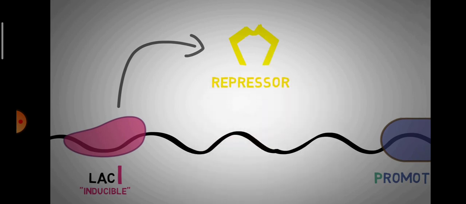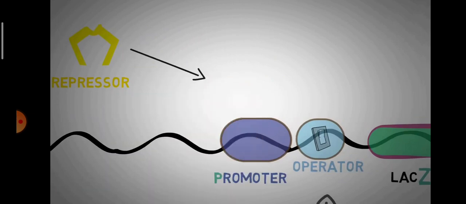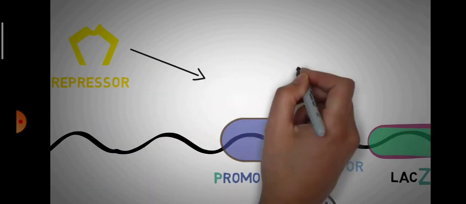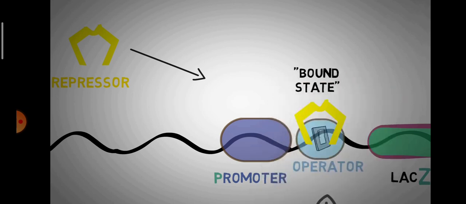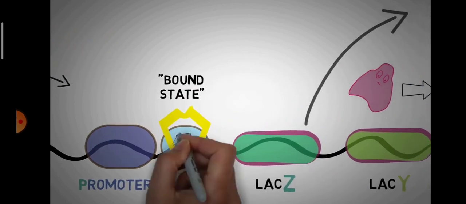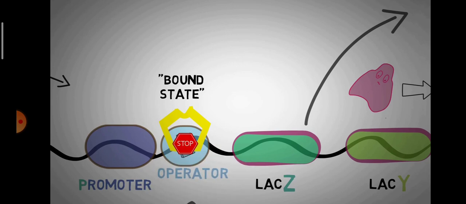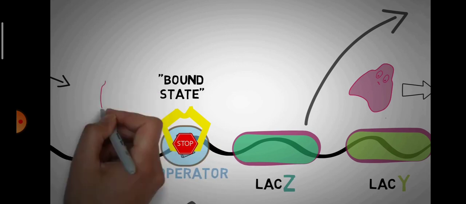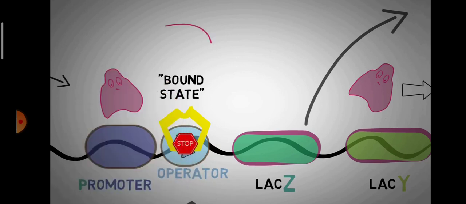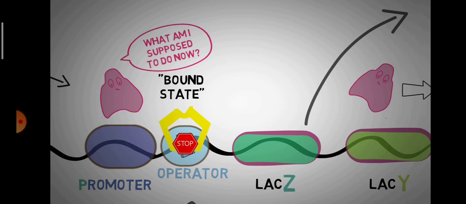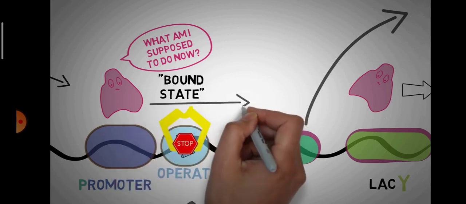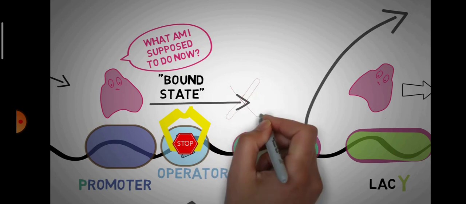The repressor is a claw-like protein which can exist in two different forms. When the repressor attaches its claws to the operator, this is known as the bound state, and this is when the red light is turned on by the operator, meaning it is turned off. The RNA polymerase cannot move forward on the DNA because there is literally a roadblock sitting in its way, and the genes are then not transcribed.